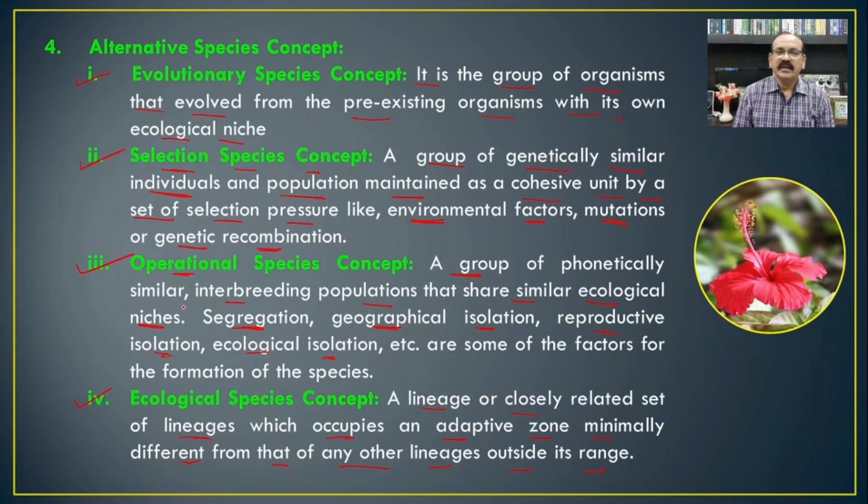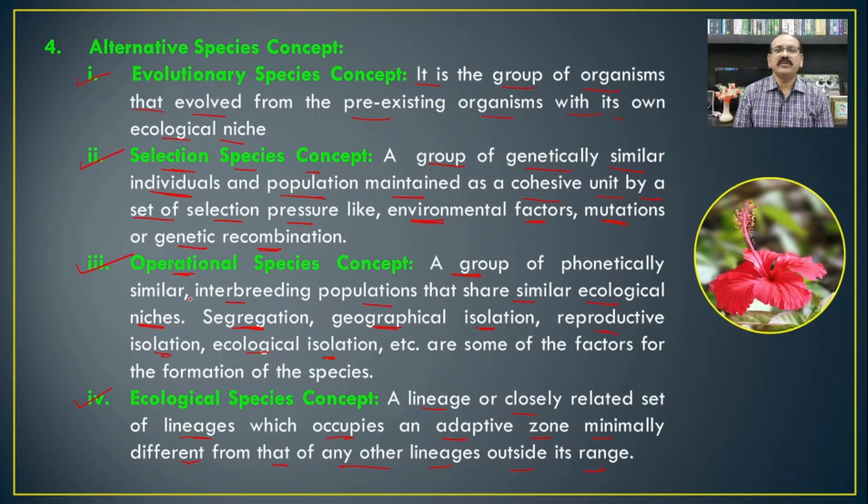It means that if certain organisms form a closely related group, separated from other organisms due to a set of environmental conditions, then outside that set of environmental conditions the other organisms will be different.